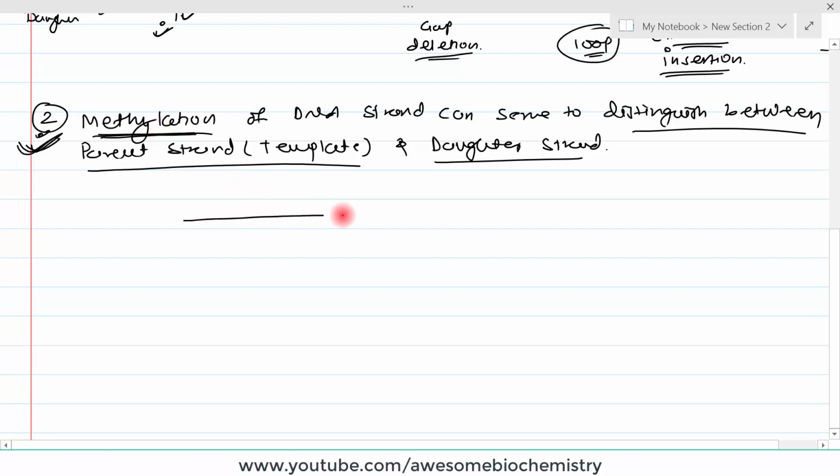So suppose this is a parental DNA. Both these strands are from the parent cell. Okay, so we call it a parent DNA.